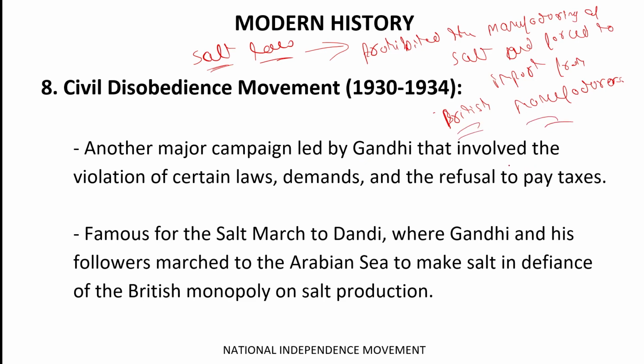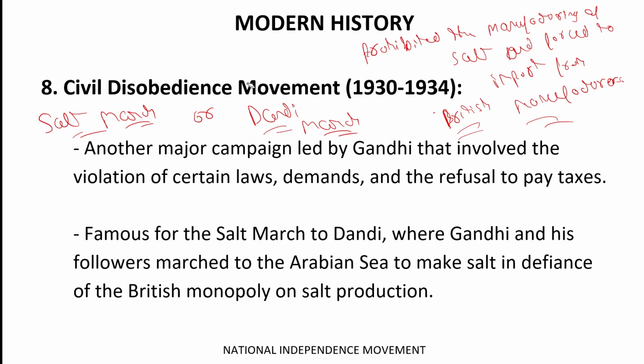Then Gandhiji decided to organize the Salt March, also known as the Dandi March. So the Salt March or Dandi March was organized by Gandhiji in opposition to this law. Got it? And what then happened? Gandhiji was arrested.